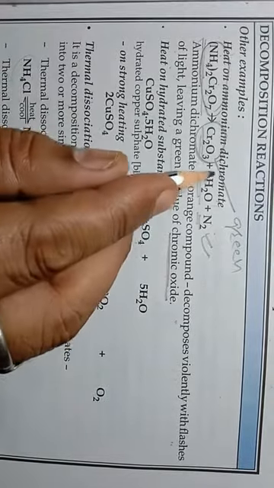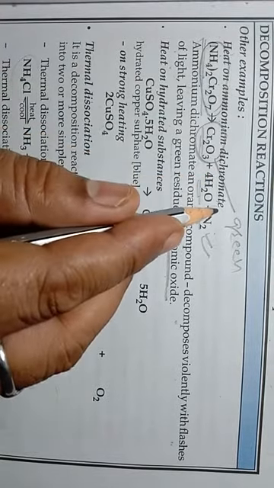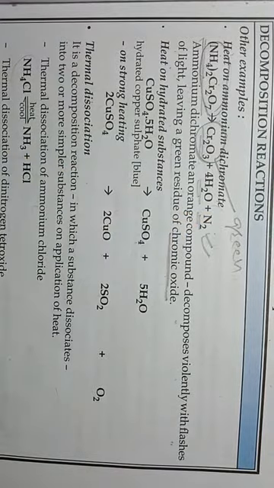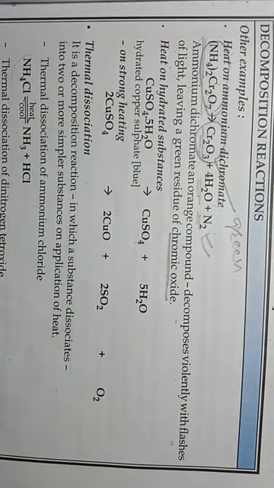What change do you observe when ammonium dichromate is heated? Your observation will be that the orange colored reactant gets converted into a green colored residue.